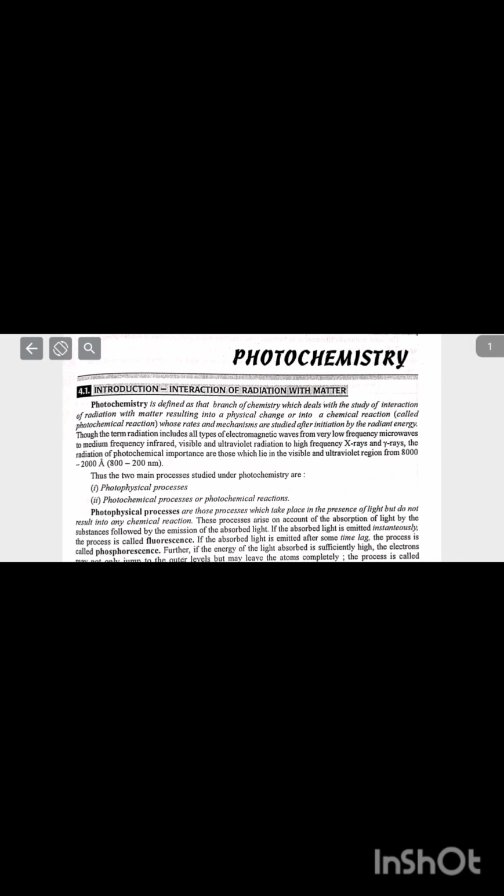Today I am going to present a video for visually impaired students. The name of the unit is Photochemistry, and this is taken from our Physical Chemistry 2, and this book is from Pradeep's edition. So now, introduction: interaction of radiation with matter.